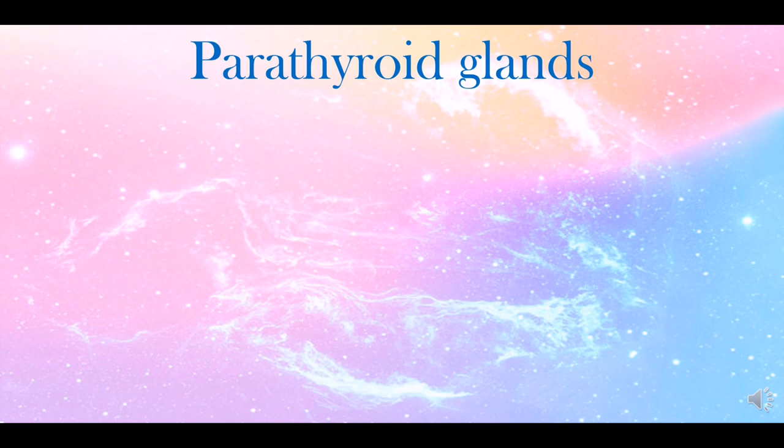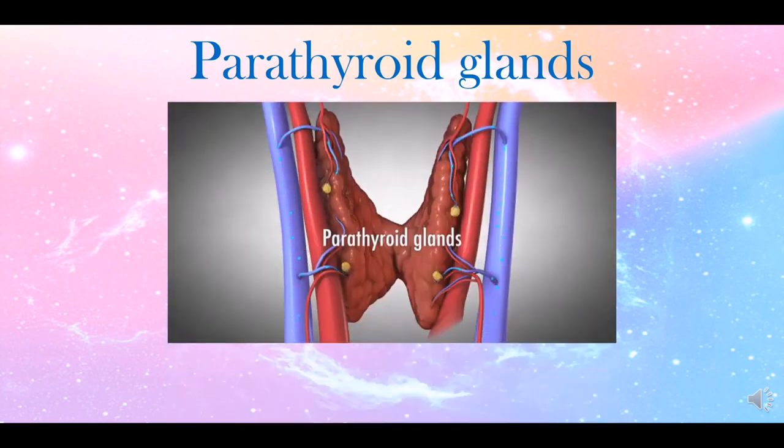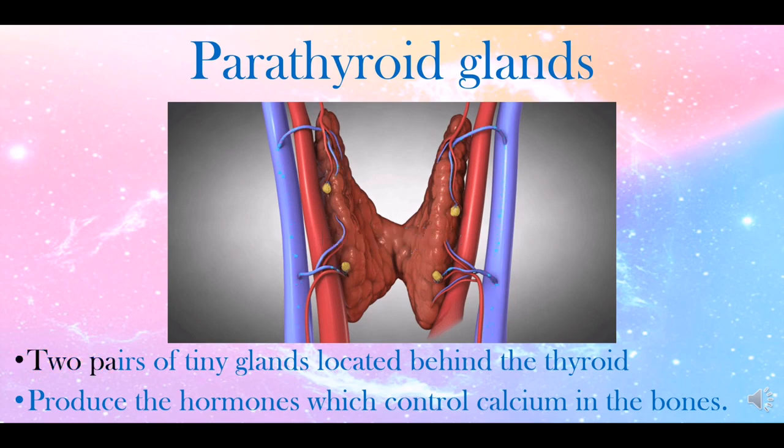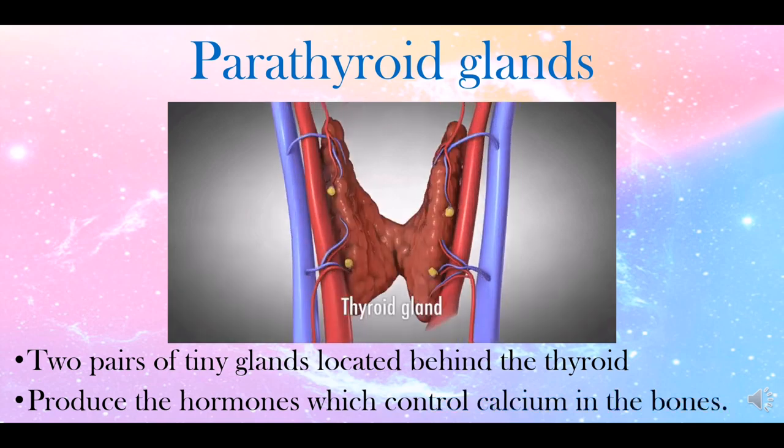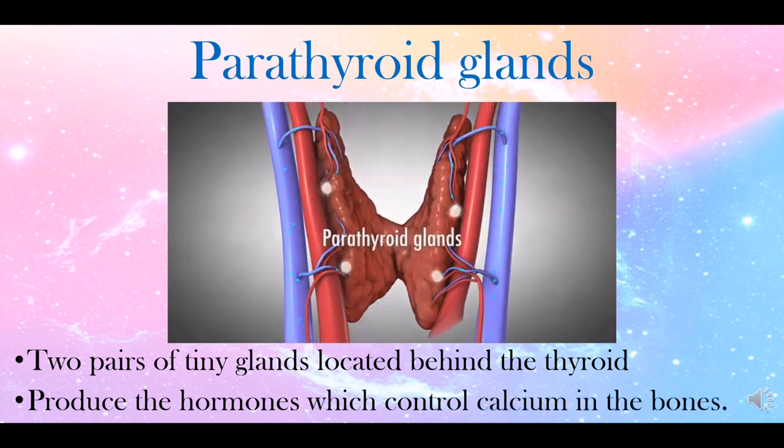Parathyroid glands. Two pairs of tiny glands located behind the thyroid produce the hormones which control calcium in the bones. Our parathyroid gland is located behind the thyroid glands.